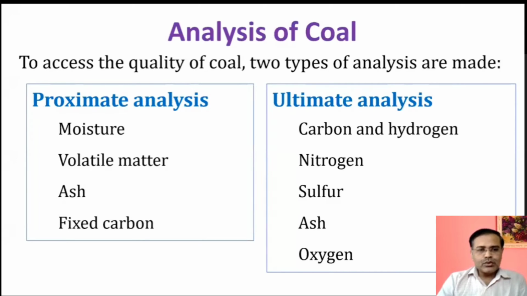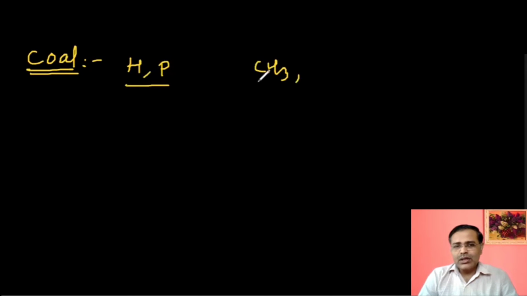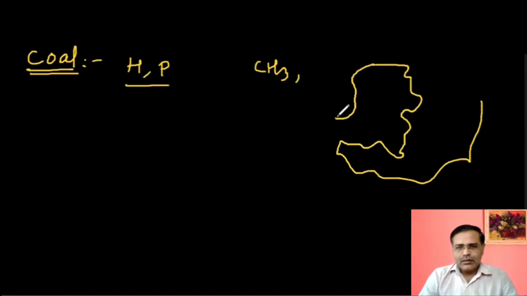But before proceeding to the analysis of coal, we should know what is meant by coal and what the types of coal are. So let us proceed to coal. If you see the structure of coal, it contains some hexagonal and pentagonal rings. And if you see the structure, there are various groups, we can say substituents. It may be a CH3 group, it may be a COH group. So various groups are attached to the hexagonal and pentagonal rings. Suppose I am showing the structure in this way. All these are the hexagonal and pentagonal rings.